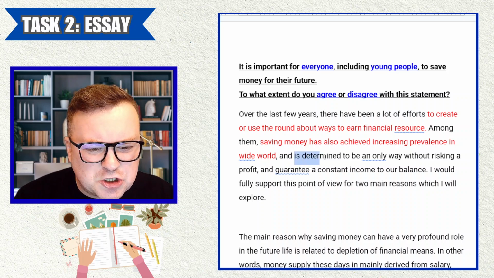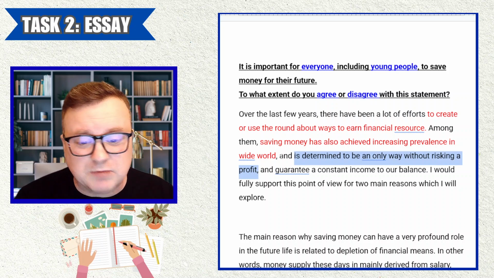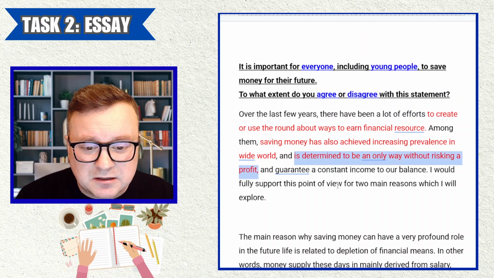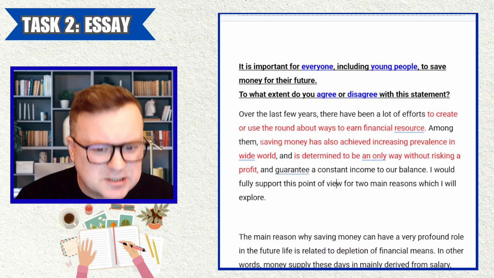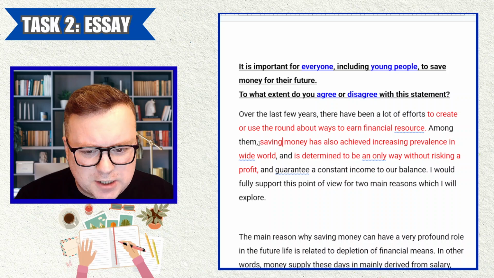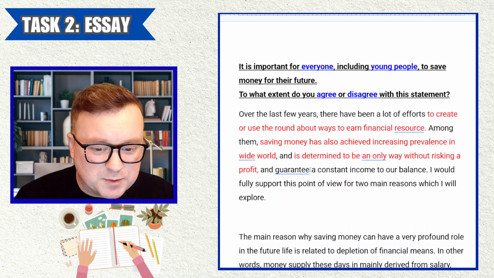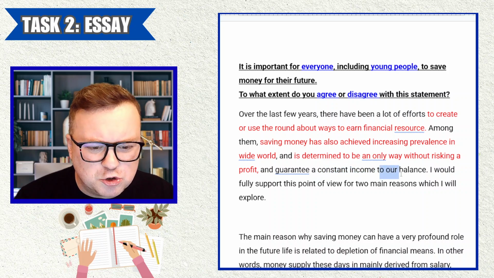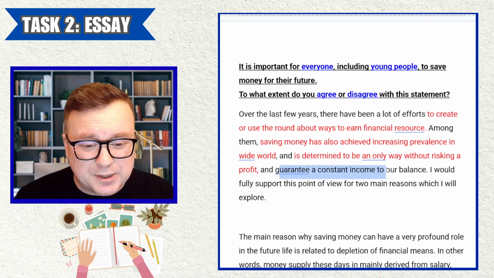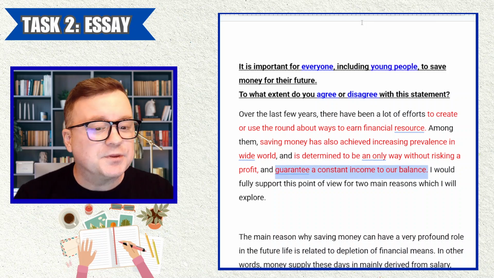"Saving money is determined to be an only way without risking a profit." I just don't know what that means. Again, no idea. And "guarantee," so again, I guess this is a complex sentence, but I guess the subject is still saving money. So saving money guarantees a constant income to our balance. I don't know what it means for something to be a constant income to a balance. So again, I don't know what that means. You might have an idea in your mind about what it means, but that's not crossing over.